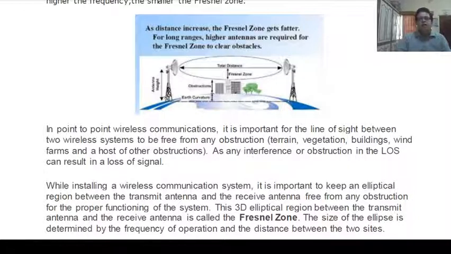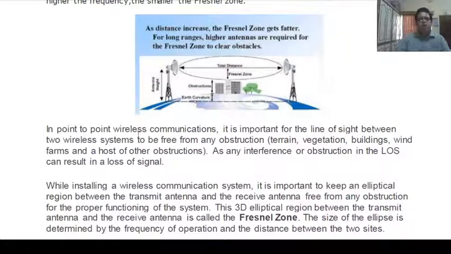This is again a figure showing the transmitting antenna and receiving antenna. This is the total distance and this is the Fresnel zone distance. These are obstacles. As distance increases, the Fresnel zone gets fatter. For long ranges, higher antennas are required for the Fresnel zone to clear obstacles.